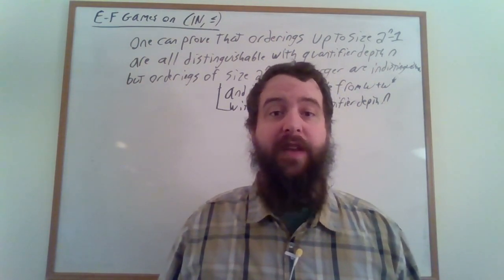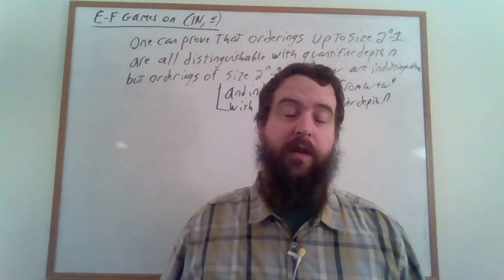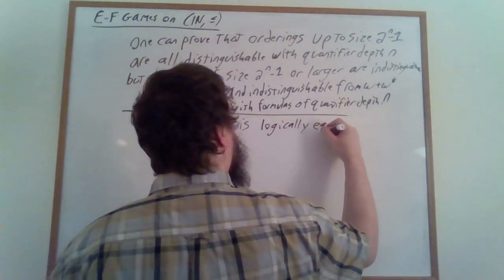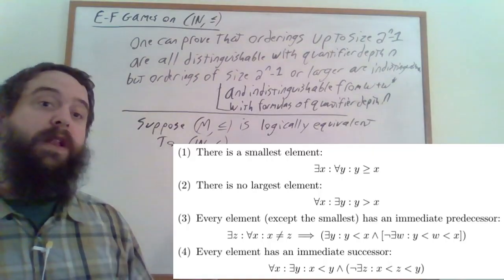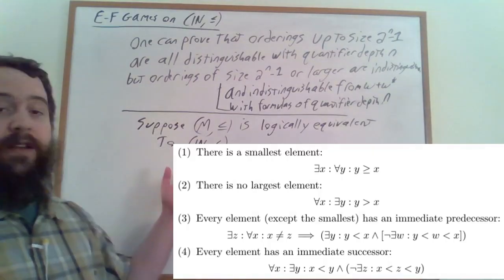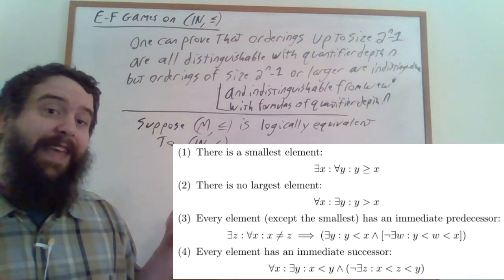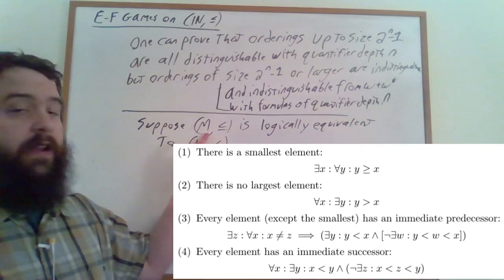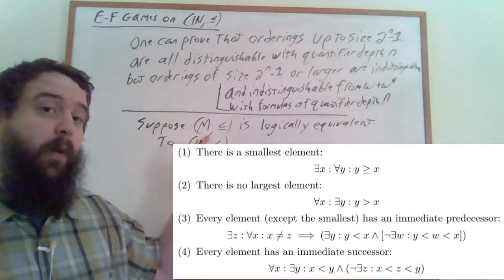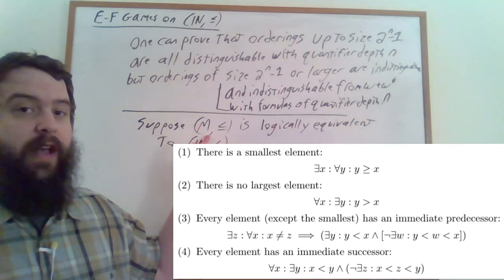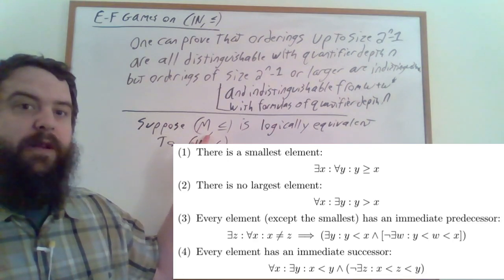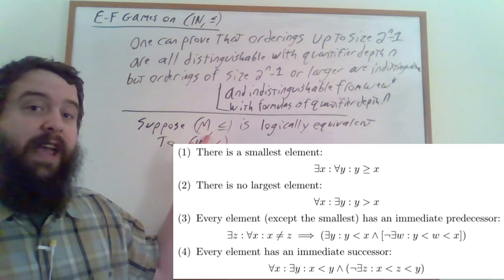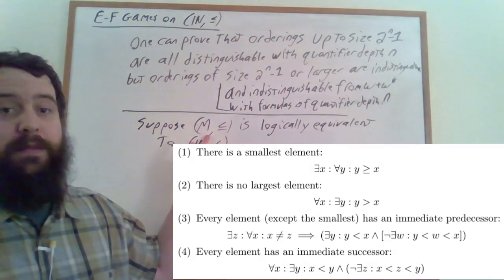Suppose that we have a non-standard model M of the natural numbers as a linear ordering. Because we know these facts are true of the natural numbers as a linear ordering, and they can be written in first-order logic, we know that this structure necessarily has a smallest element, no largest element, and every element except the smallest element has an element immediately before it, and every element has an element immediately after it.